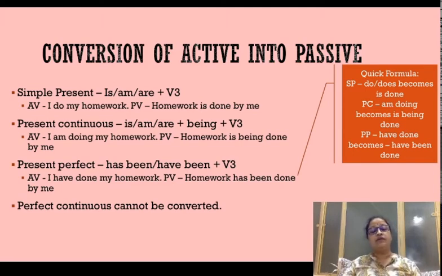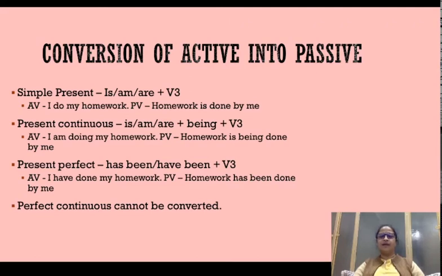How do you convert a present perfect tense sentence into passive? You would obviously put the object first, that is homework. Has is going to be followed by been, or have, if it is have, it is going to be followed by been plus the third form of the verb, which is done, and is going to remain done only. And last thing, present perfect continuous, which is the fourth aspect of present tense. You cannot convert these sentences into passive voice. So only three aspects can be converted from active into passive.